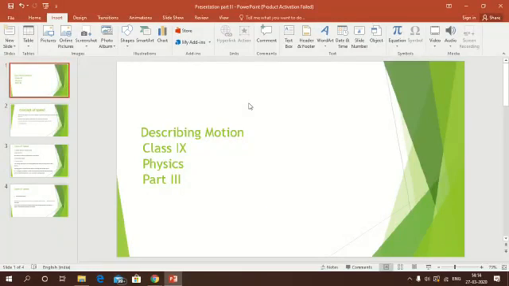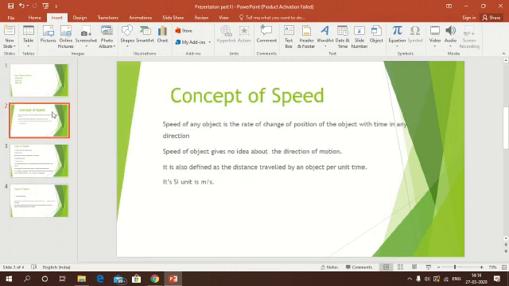Today in our third lecture, you will develop the concept of speed and the types of speed. Suppose a body travels a distance of 40 kilometer in 20 seconds, then the speed will be equal to distance upon time. So the 40 kilometer will be converted into meter, 40 into 1000, upon time, which is 20 seconds. So 40,000 upon 20 will be the speed.